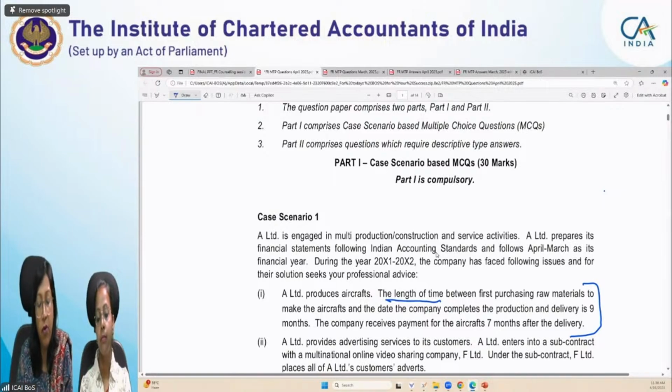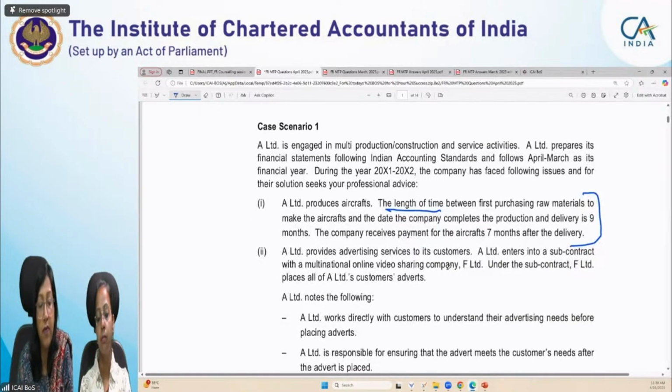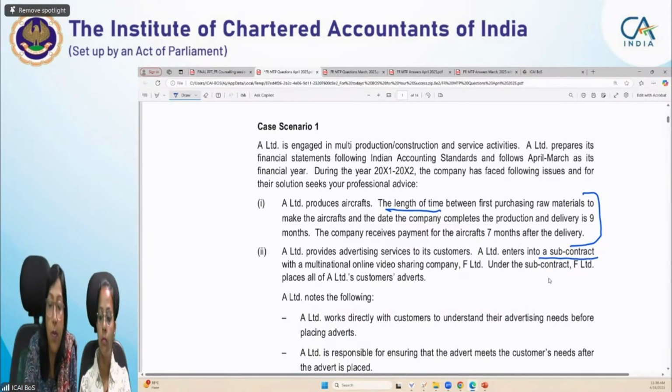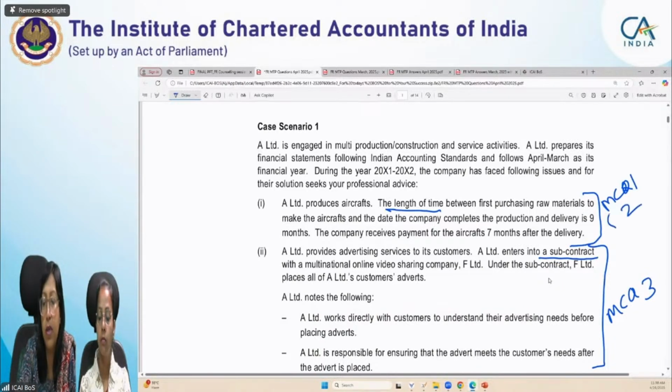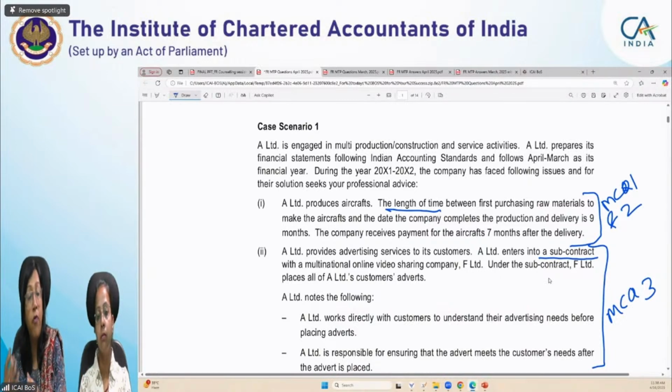Okay. We move on to the second scenario. A Limited provides advertising services to its customers. A Limited entered into a subcontract. Here, from the term subcontract, you will realize that MCQ 3 also talks about subcontract. This means this scenario relates to MCQ 3. You can mark it in your exam also. And MCQs 1 and 2, which talked about trade receivables in case of aircraft, you can mark that this particular scenario is relating to MCQ 1 and 2. From this scenario, MCQ 1 and 2 will flow, and from the second scenario, MCQ 3 will flow.